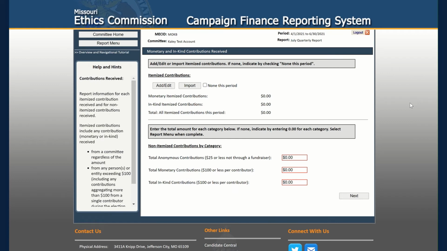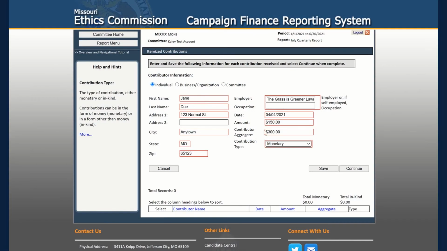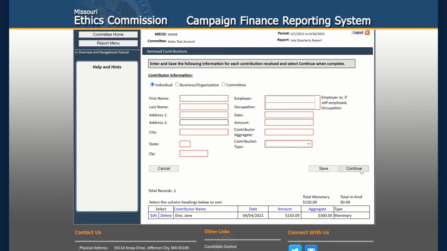Based on your responses, the Section Wizard will take you through any mandatory or supplemental forms you may need to complete, starting with the monetary and in-kind contributions received form. Enter and save any relevant information. Then, click Next to proceed.